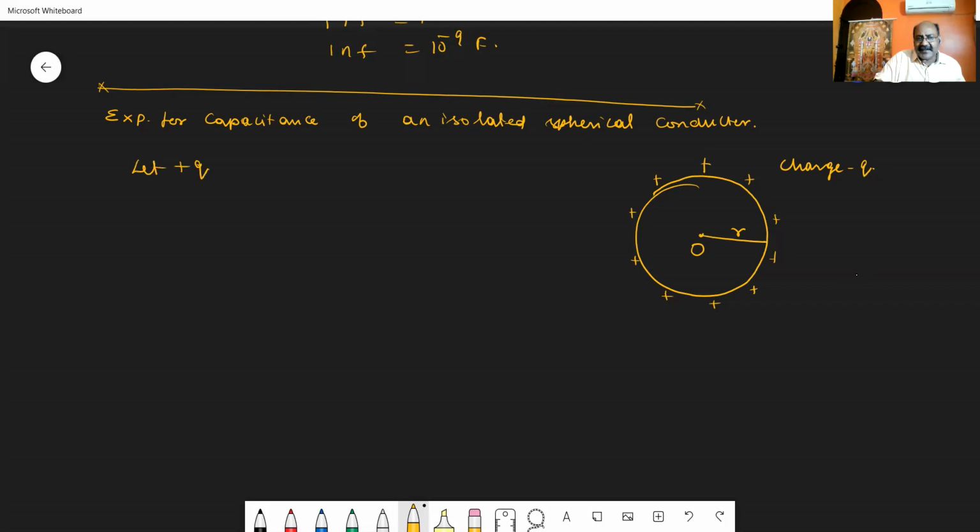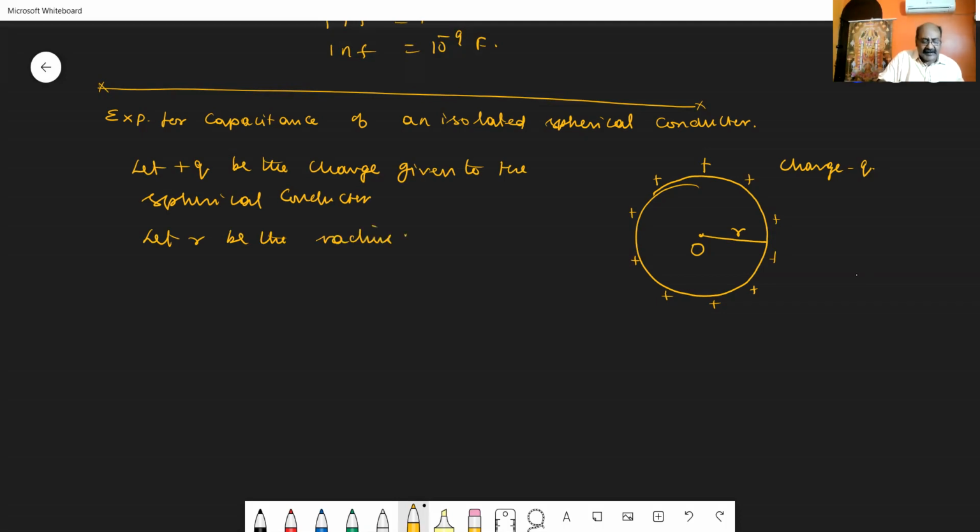Let plus Q be the charge given to the isolated spherical conductor, and let small r be the radius of the spherical conductor.